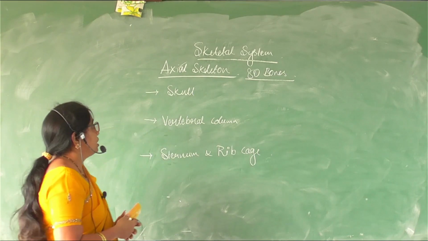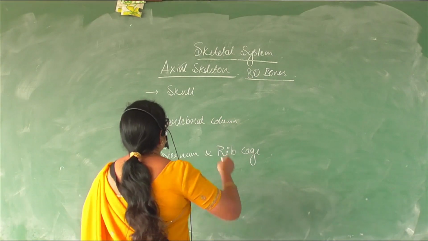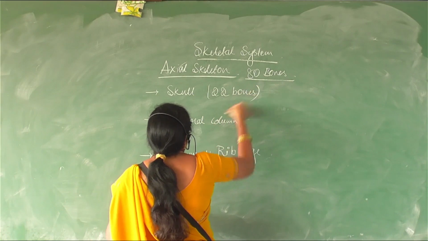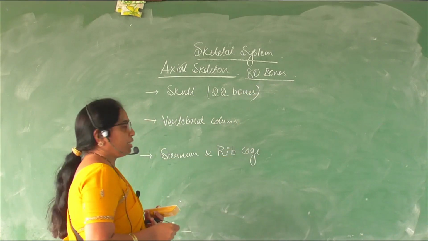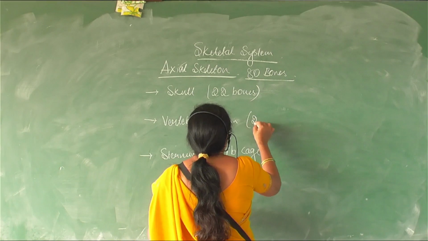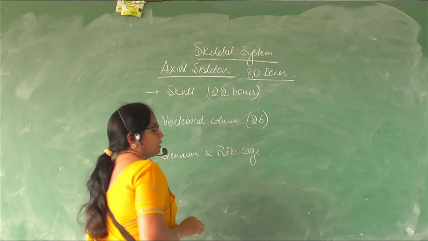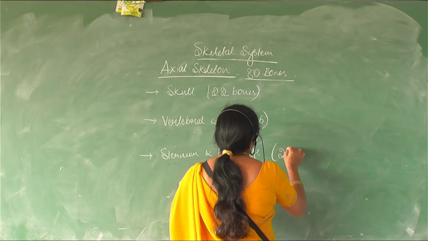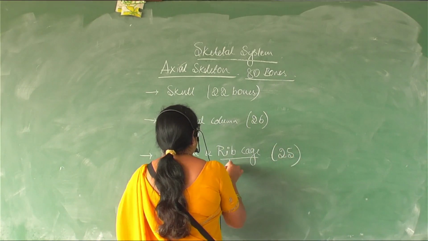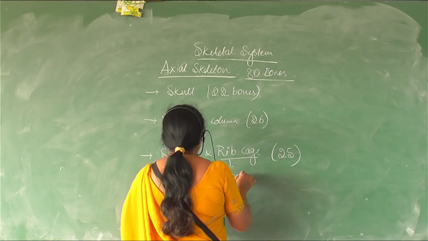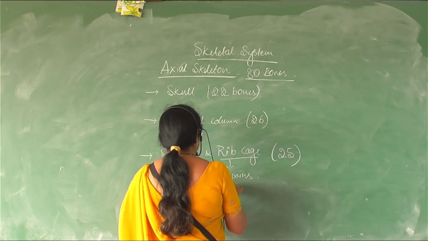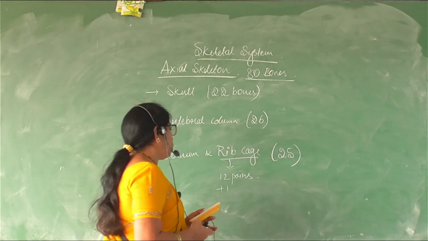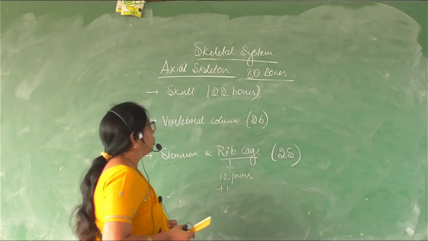Now coming to the skull. The skull comprises nearly 22 bones. The vertebral column comprises 26 bones. The sternum and rib cage comprise 25 bones: ribs, 12 pairs, which count for 24 bones, plus 1 sternum, which is equal to 25.